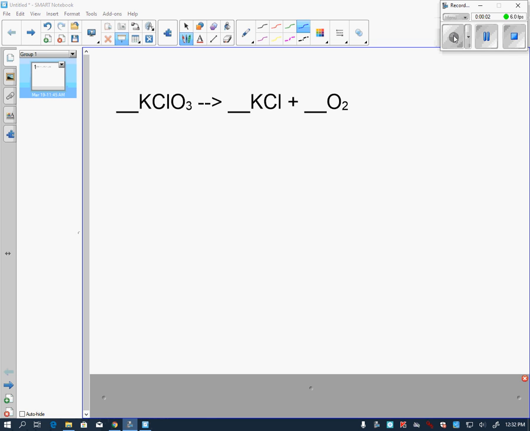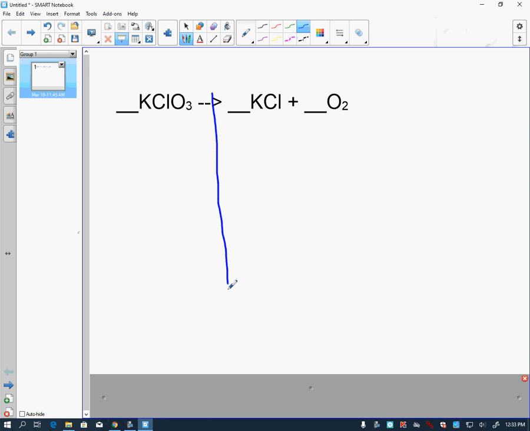We're going to continue working on balancing equations. This proves the law of conservation of mass, in which mass cannot be created or destroyed. Anything that's over here has to be over here. So I'm writing with a mouse, so this is hard. Anything that's on this side, the same amount has to be over here and over